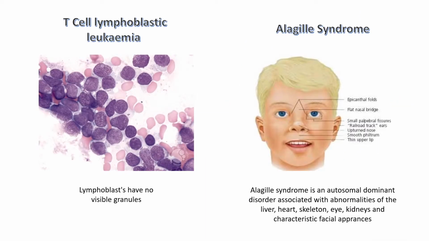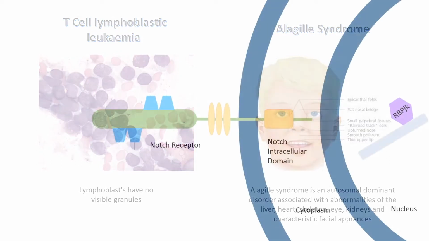Research has shown that problems occurring in the Notch pathway can be heavily linked to the increase in disease. Mutations of Notch receptor activation can lead to adult T-cell lymphoblastic leukemia and lymphoma, whereas loss-of-function Notch receptor and ligand mutations can be found in several disorders such as Alagille syndrome.